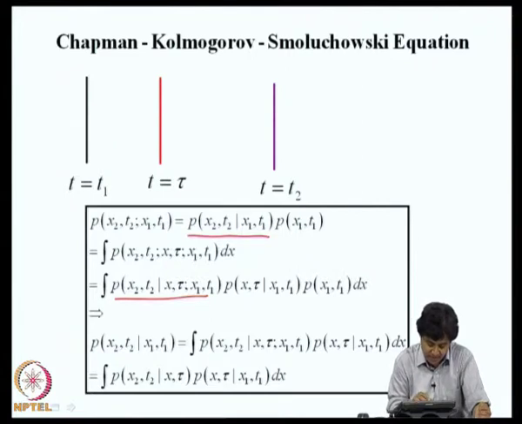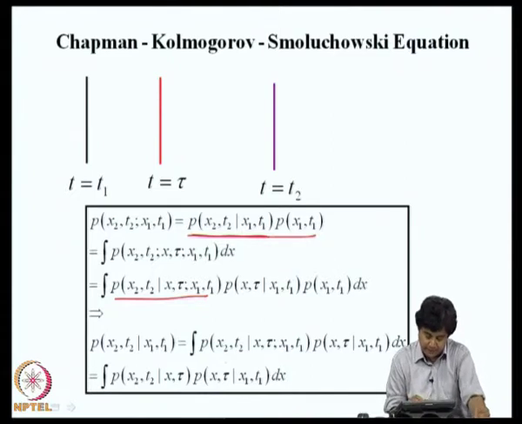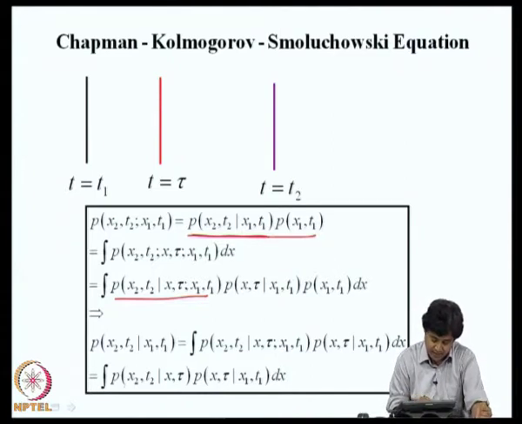Now, please see what is this equality. This equality is between this term and this term. There is p of x1 comma t1 on the left hand side and p of x1 comma t1 on the right hand side, they can be cancelled. So, I am left with p of x2 comma t2 conditioned on x1 t1 is this integral. Now, I have invoked the Gaussian property, and this is the expression I get on the right hand side.